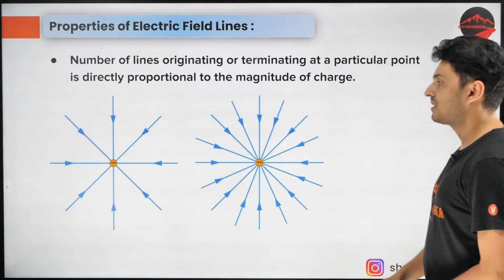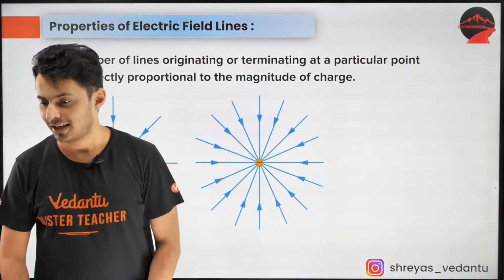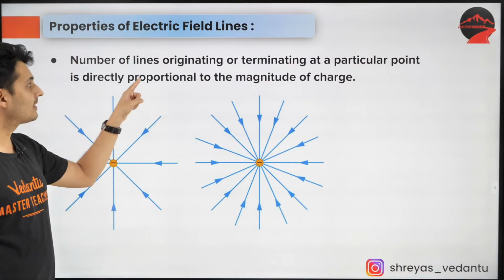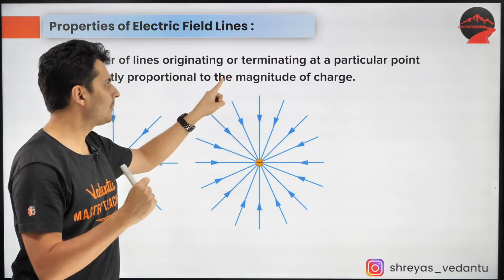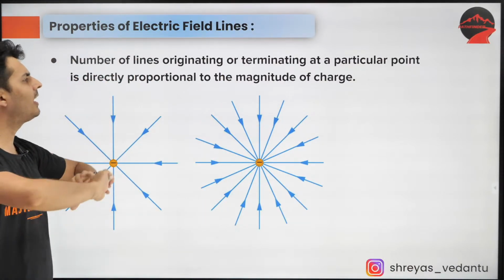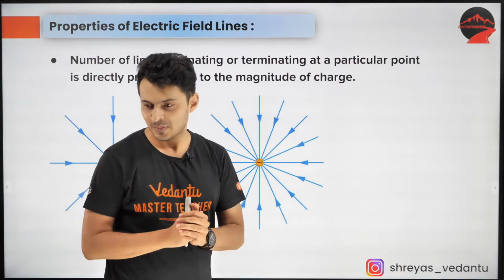All right. Next up, the number of lines. The number of lines which will originate or terminate from a particular point is directly proportional to the magnitude of the charge.